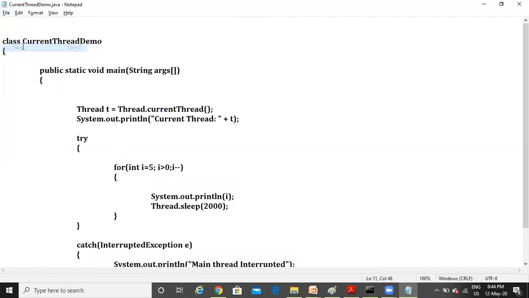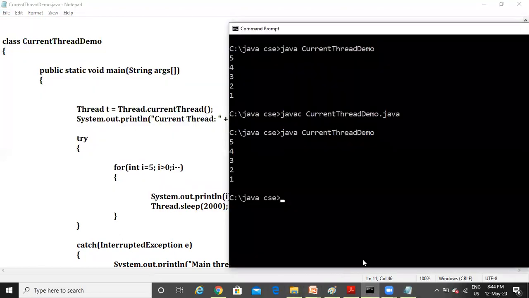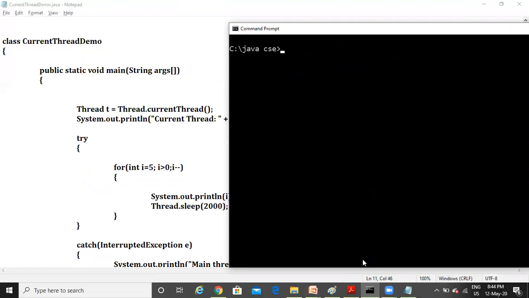First of all, save it, and next compile that. Compilation is going on. Yes, compiled. Execute it.